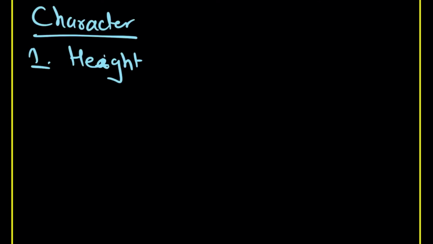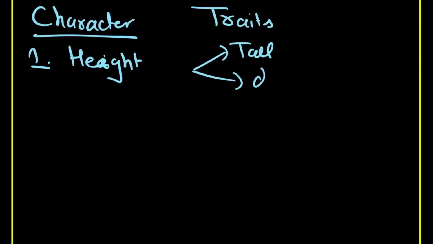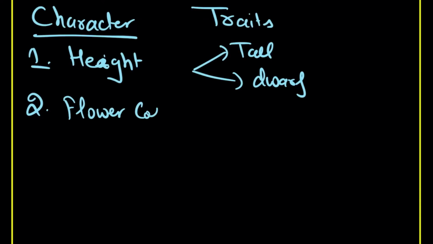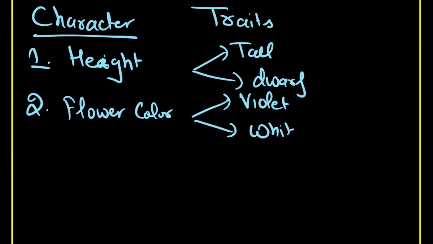This character, height, can have 2 contrasting traits: tall or dwarf. Second, you can see the flower color. Here the flower color can be violet, or you can have white.